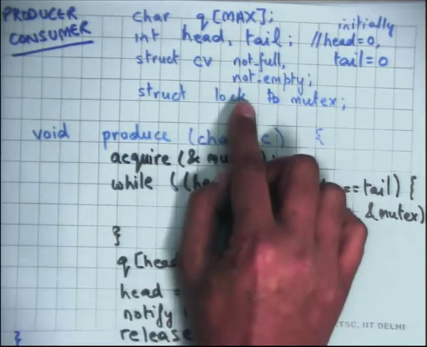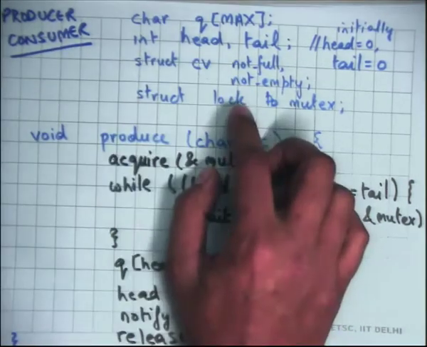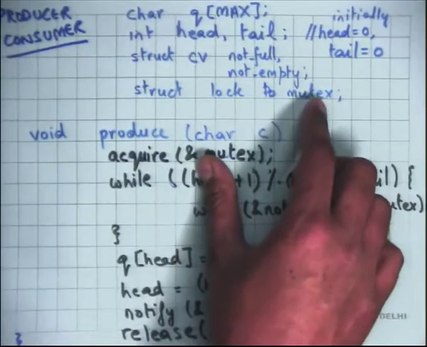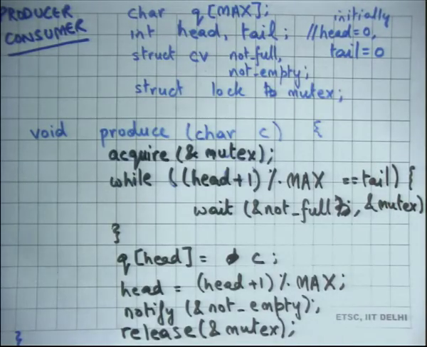And then there should be a lock which basically does mutual exclusion, and today I'm calling this lock, the name of this lock variable is mutex. You could name it anything, but it's very common to name it mutex to make it clear what the meaning of this lock is. This lock is basically for mutual exclusion, and it's common practice to use the word mutex to represent a lock which is basically being used for mutual exclusion.